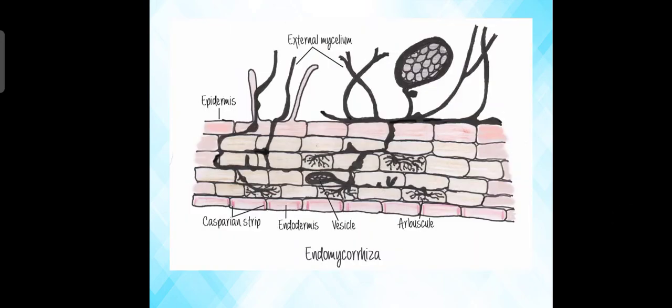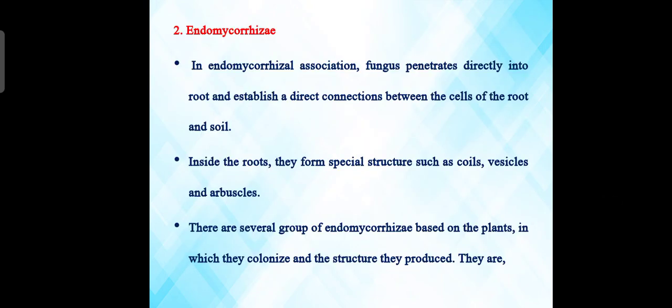This is the endomycorrhiza structure: external mycelium, epidermis, Casparian strip, vesicle, endodermis. What is endomycorrhiza? In endomycorrhizal association, the fungus penetrates directly into the root and establishes a direct connection between the cells of roots and the soil. Inside the root, they form special structures such as coils, vesicles and arbuscules.